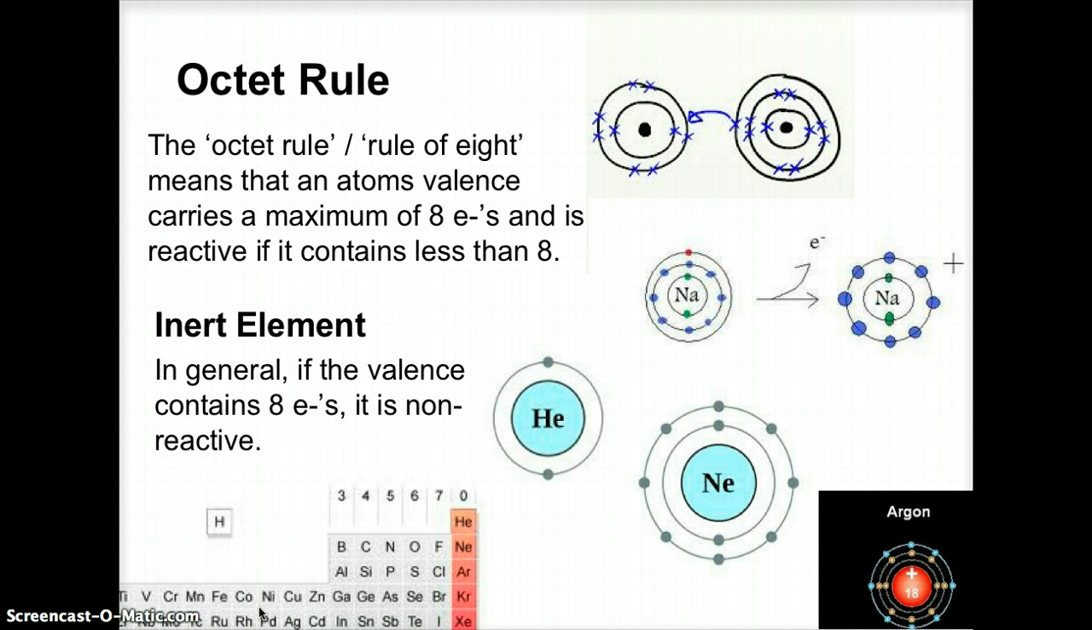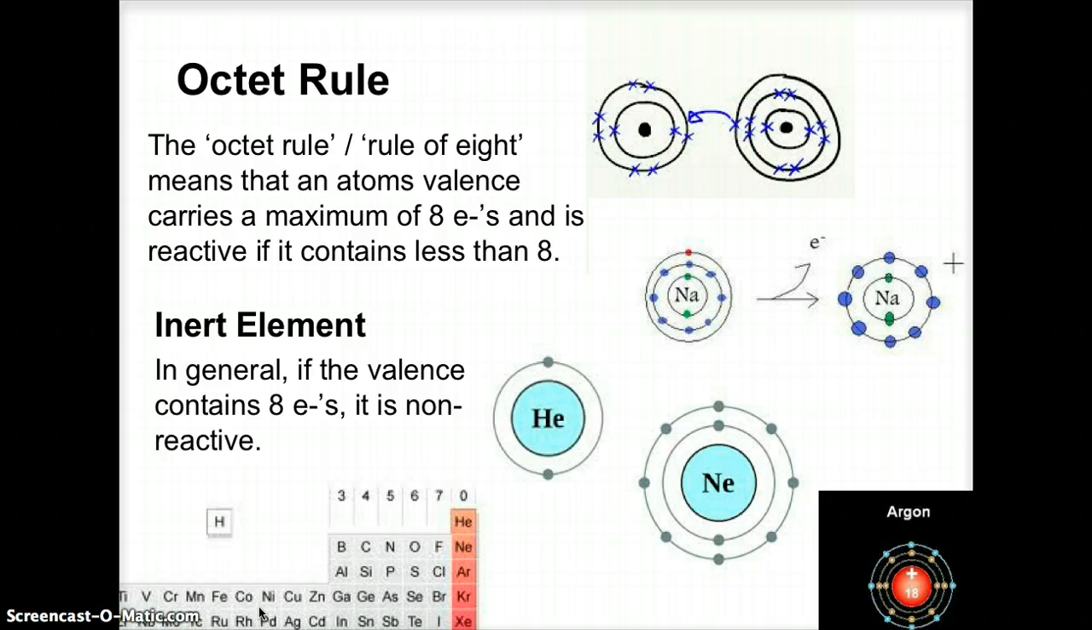That brings us to the octet rule. That's the rule of 8, which means that most of the atoms have a valence, an outer shell, that carries a maximum of 8 electrons and is reactive if it contains less than 8. So if it has 8 electrons in that place, we call that an inert element because it's non-reactive. But if it is not having 8, if it's got less than 8, we got reactivity going on.